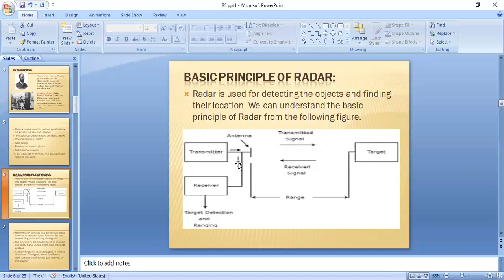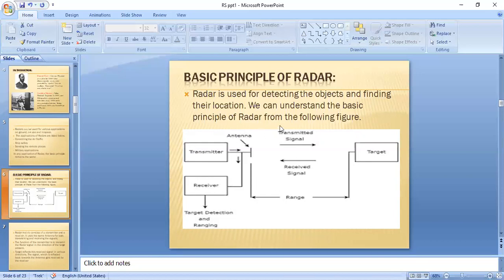That signal again passes through space in all directions, and whenever the radar antenna receives that signal, the received signal passes to the receiver. At the receiver, we can perform the related calculations by using the information of that echo signal. That means we can calculate the distance of a target, the velocity of a target, and also the angle of a target from the radar by using the echo signals or the received signals.